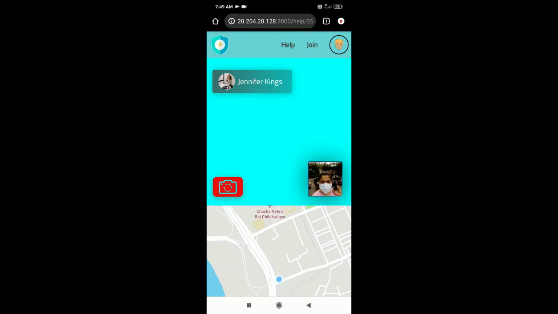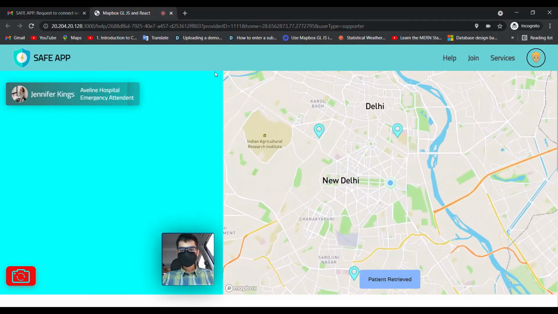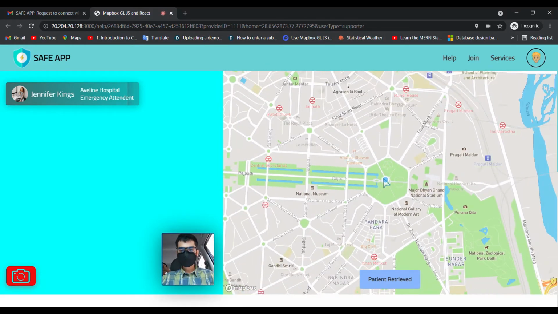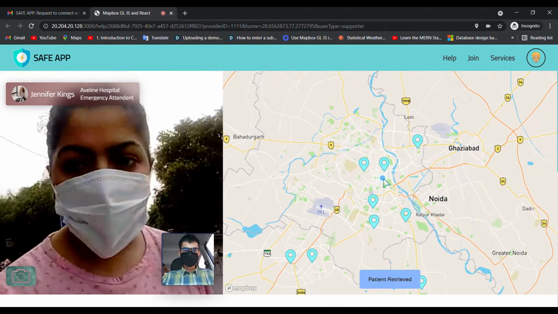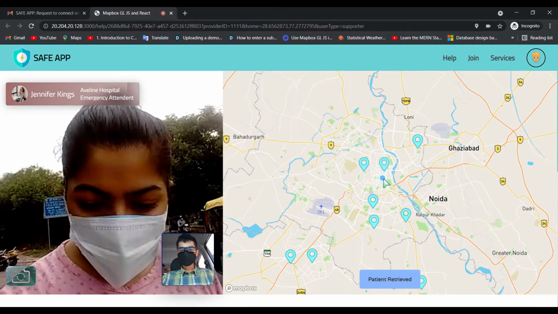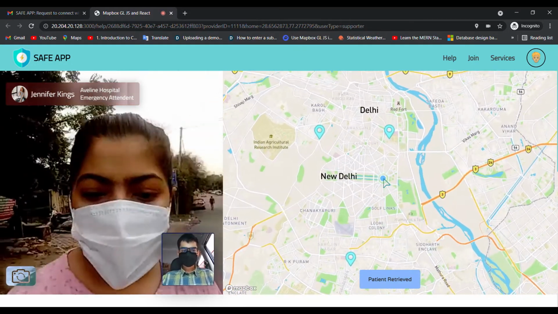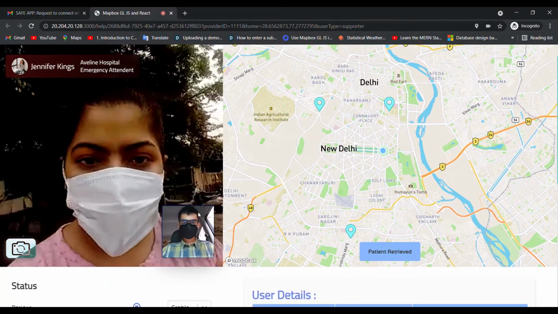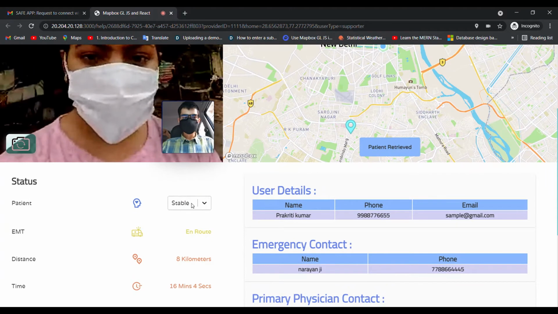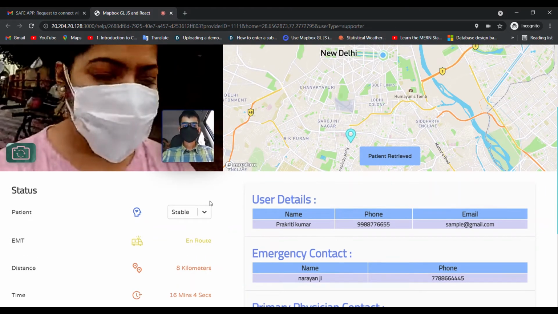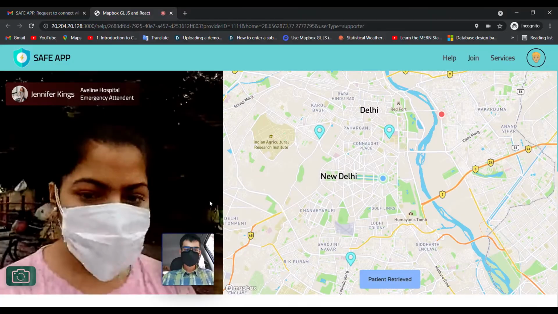Now, this is the link that the emergency vehicle supporter clicks and is now connected to the user. Both user and emergency vehicle supporter can see their locations on the map with real-time video conferencing happening. The route updates each and every second. Patient status is shown with distance and time remaining for the ambulance to reach the user. All the user details are also rendered with emergency contact, name, primary physician contact, and medical history.